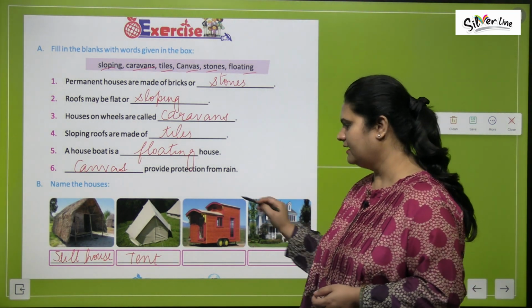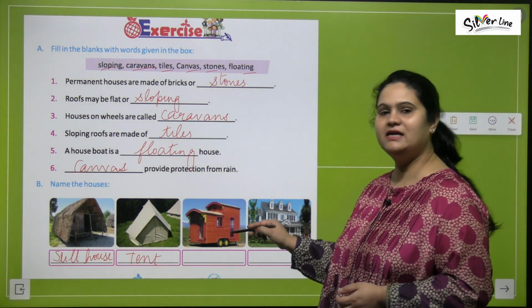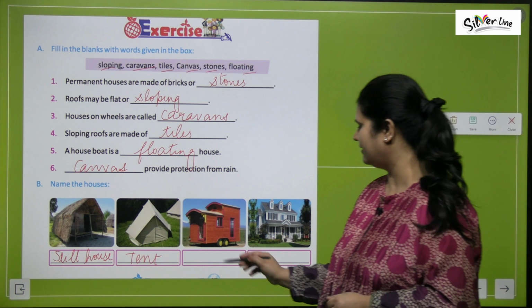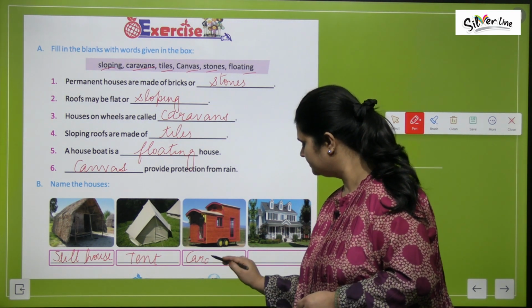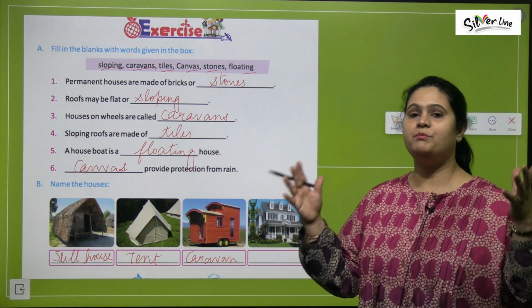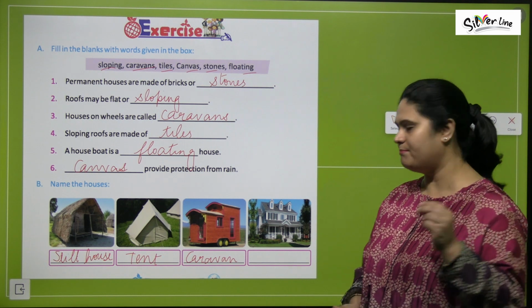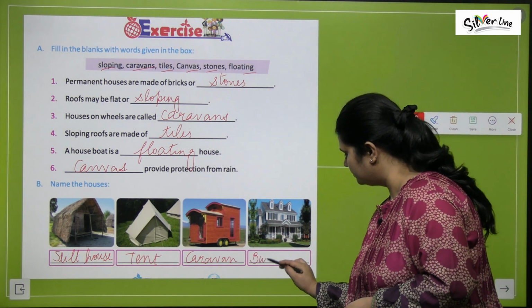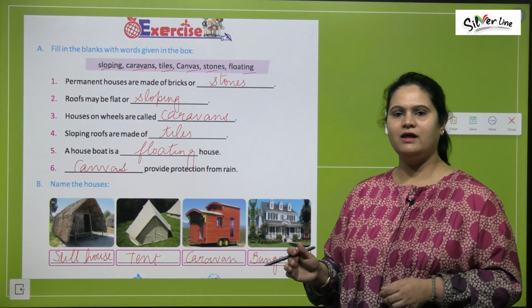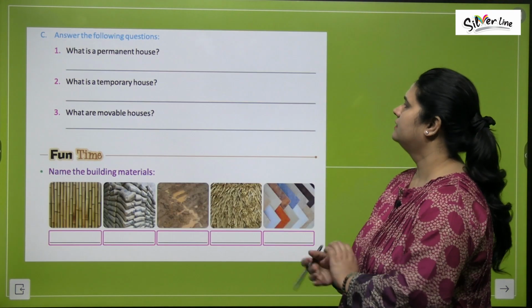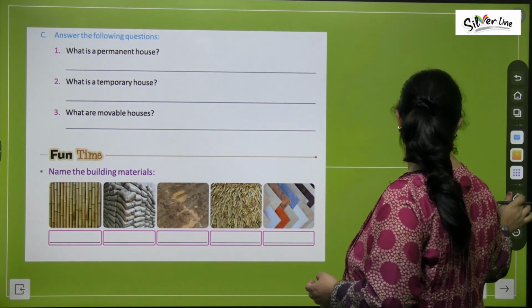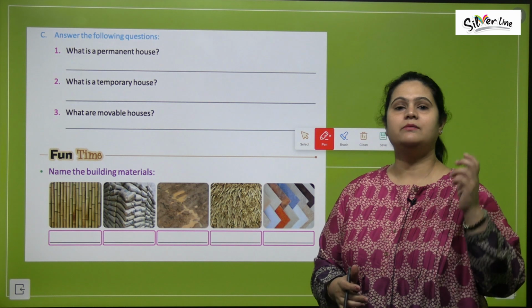This here you see is a house that has wheels. So a wooden house on wheels is known as a caravan. And this here is a big permanent house. We call it a bungalow. Clear everyone? All right. Let's see the next part, that is C part. Answer the following questions.